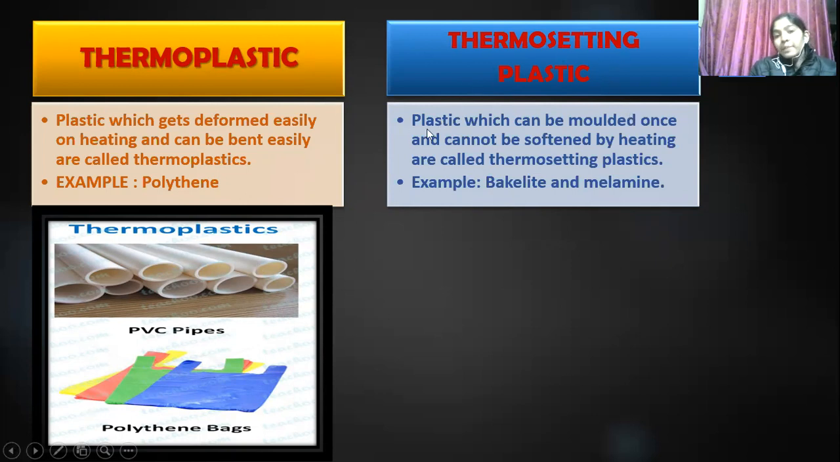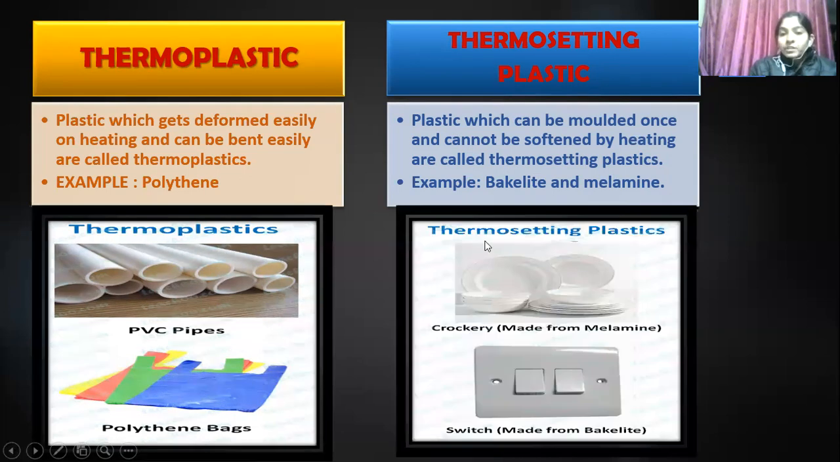Thermosetting plastics: plastics which can be molded once and cannot be softened by heating are called thermosetting plastic. These plastics can be molded only once. They cannot be repeatedly deformed. For example, bakelite and melamine. Like these are the examples of thermosetting plastic. Like crockery, these are made from melamine, and like switches are made of bakelite. Is it clear? Yes, ma'am.